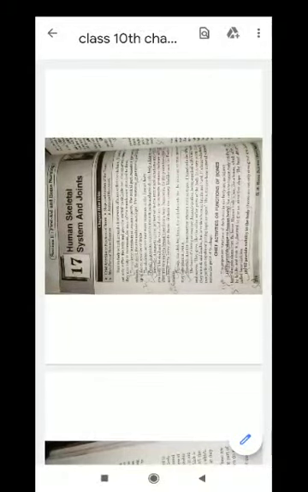Good morning, बच्चों. Today I am going to tell you Section E, Chapter 17, Human Skeleton System and Joints.